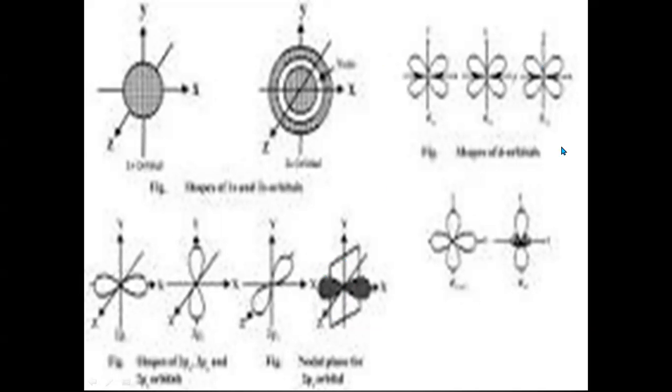Now, coming to the d orbitals, these 5 are d orbitals. These are drawn like this because there is a possibility of finding an electron in this area or region. There are 4 lobes. Here the lobes are between the axes in these 3 d orbitals. Therefore, it forms set number 1. This is set 2, in which the orbitals have lobes on the axis.